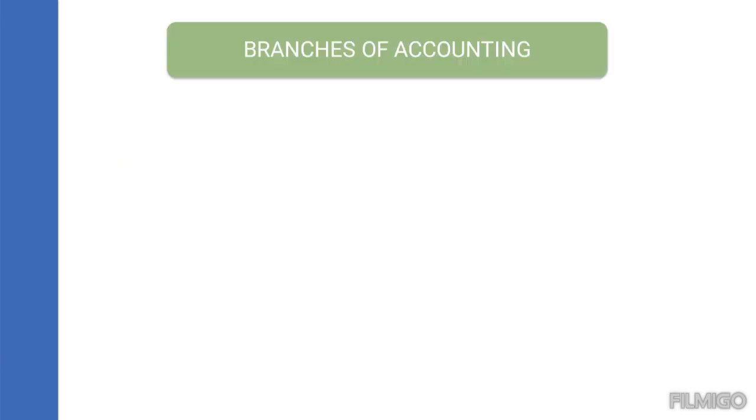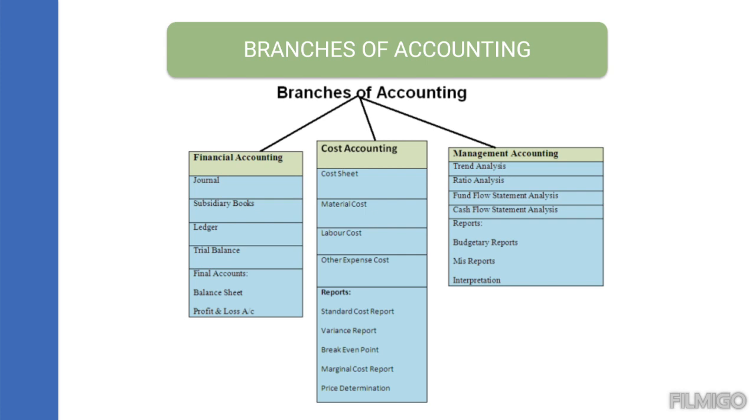So next come the branches of accounting. Basically we have three branches: financial accounting, cost accounting, and management accounting. In financial accounting, we record all the money related transactions that happened in the business. After happening, those transactions are recorded in the books of accounts.